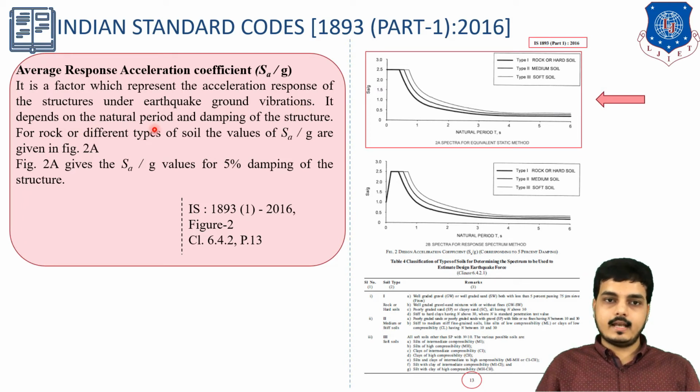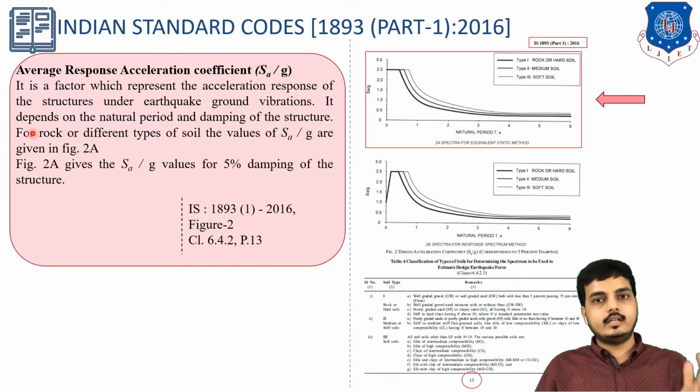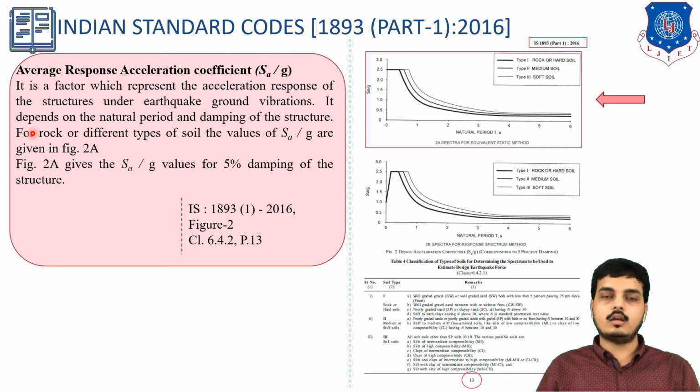Now it depends on natural period, as I said, and damping of the structure. Damping of the structure we need to consider as a given value in the example only. We will have a look at how various types of damping coefficient need to be considered. Right now, here is how we can find out SA by G. For different rocks or different types of soil, SA by G is given in figure 2a. Why are we using figure 2a? Because it is for the equivalent static method. Our examples are based on the equivalent static method.